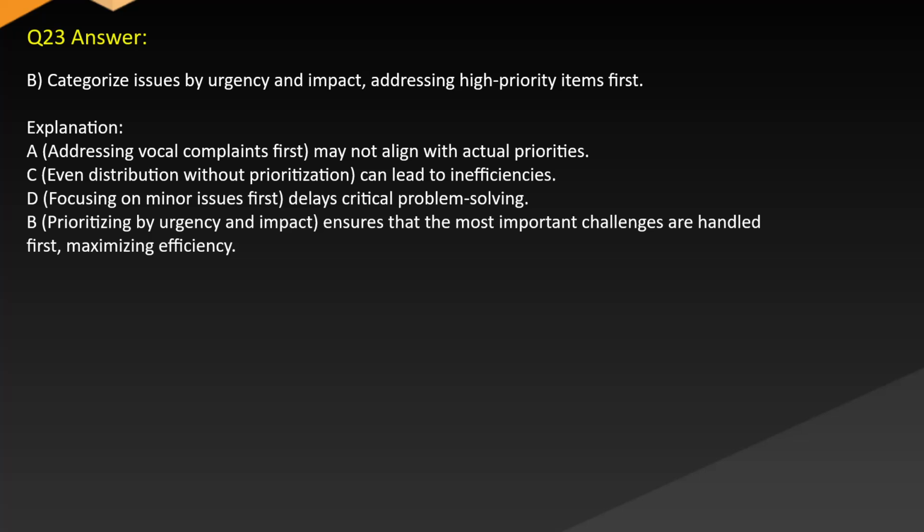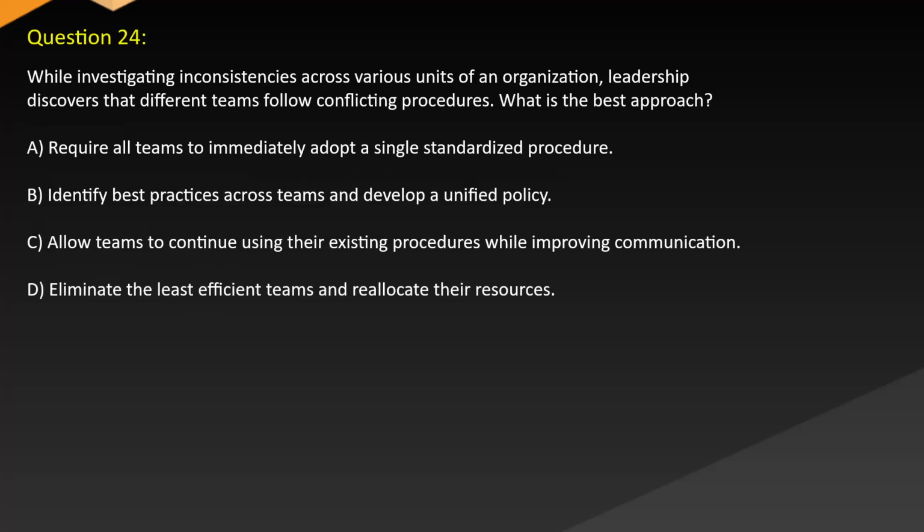Max efficiency. Question 24. While investigating inconsistencies across various units of an organization, leadership discovers that different teams follow conflicting procedures. What is the best approach? A. Require all teams to immediately adopt a single standardized procedure. B. Identify best practices across teams and develop a unified policy. C. Allow teams to continue using their existing procedures while improving communication. D. Eliminate the least efficient teams and reallocate their resources.